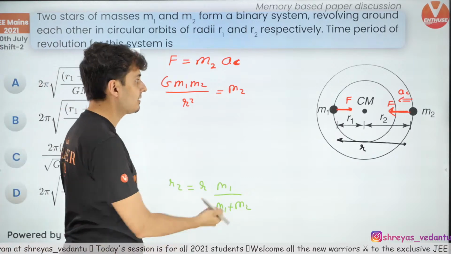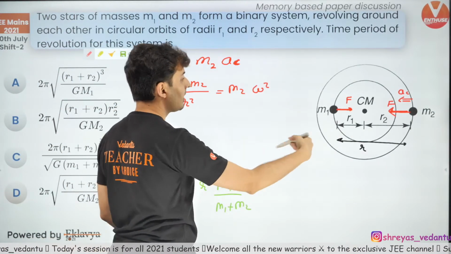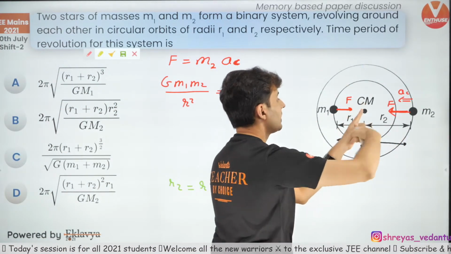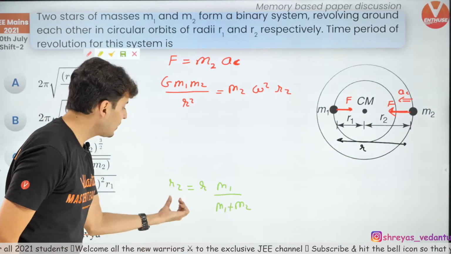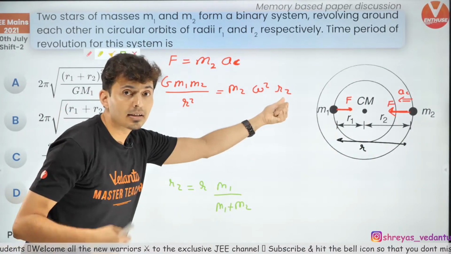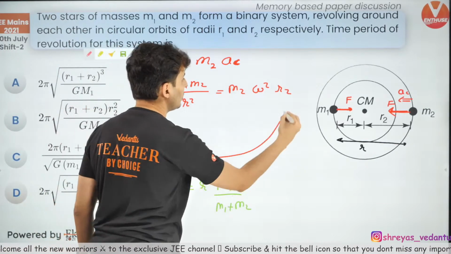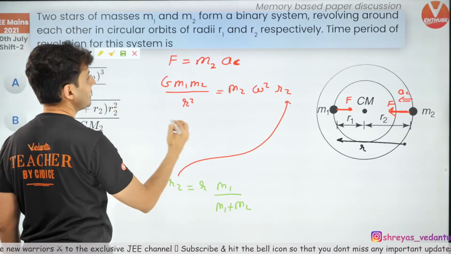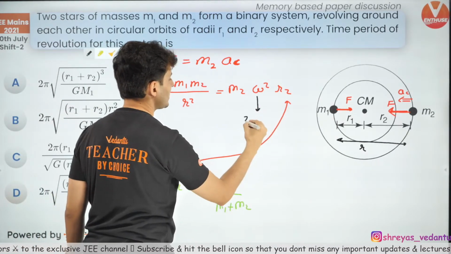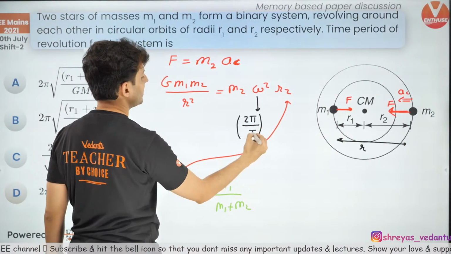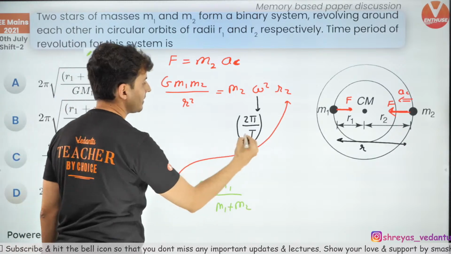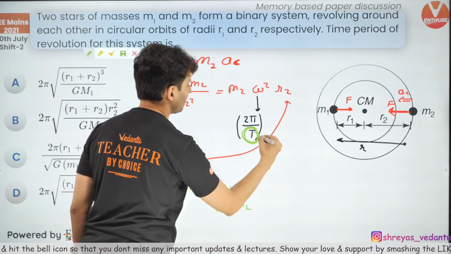What's the formula for acceleration? Omega square radius of m2. Radius of m2 is r2. That's why I found out r2, because I will need it here. So just substitute r2 over here and just write omega as 2 pi by T. So now you just need to figure out what is the time period. That's it. So this is what is asked.